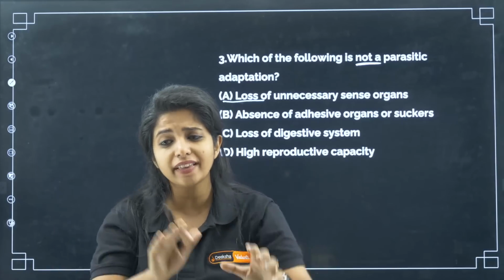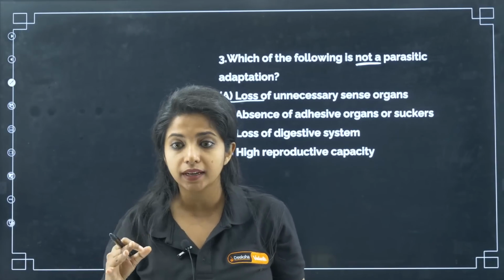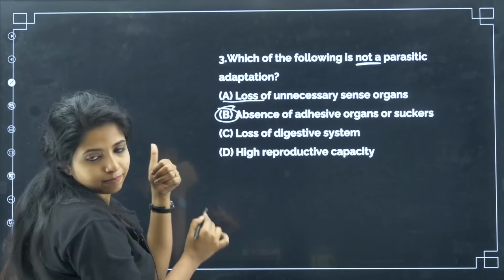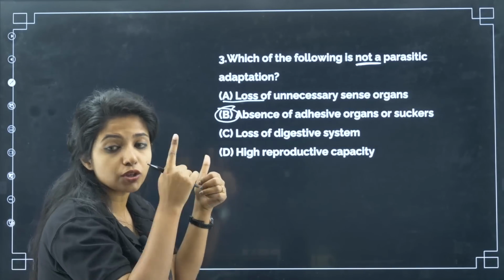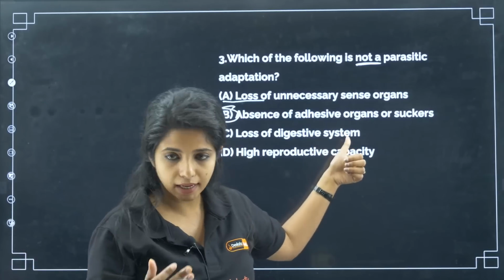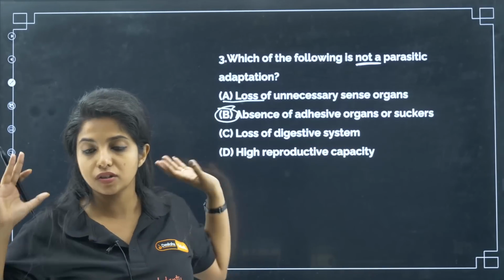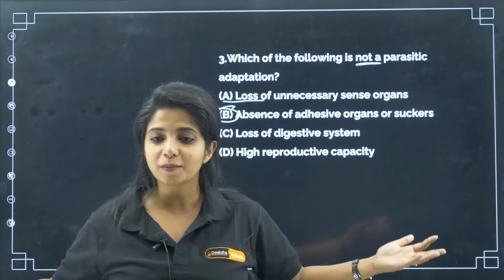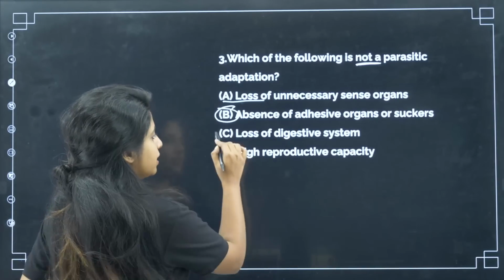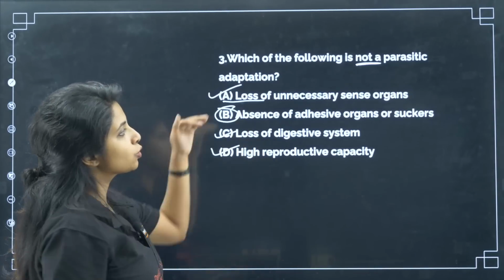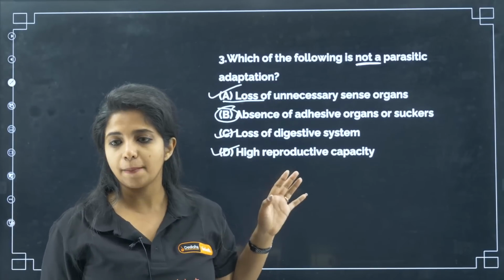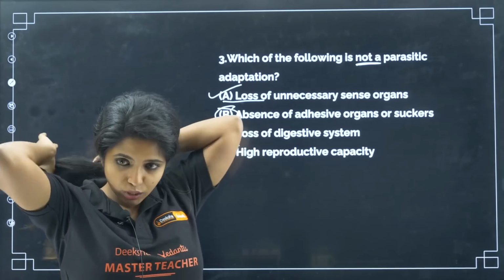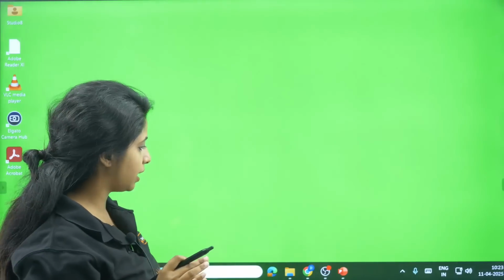So absence of adhesive organs or suckers is a wrong statement. Presence would be there. So which is not a parasitic feature? That is this: absence of adhesive organs or suckers. Now loss of digestive system, yes, it is there. In parasites, they lose the digestive system also. There is high reproductive capacity. Obviously, they want to increase the number and cause more trouble to human beings, right? So yes, that is also a parasitic adaptation. So all these cruel things that you see are parasitic adaptations. The one which is not cruel, that is absence of adhesive organs or suckers. That is basically the one which is not a parasitic adaptation.